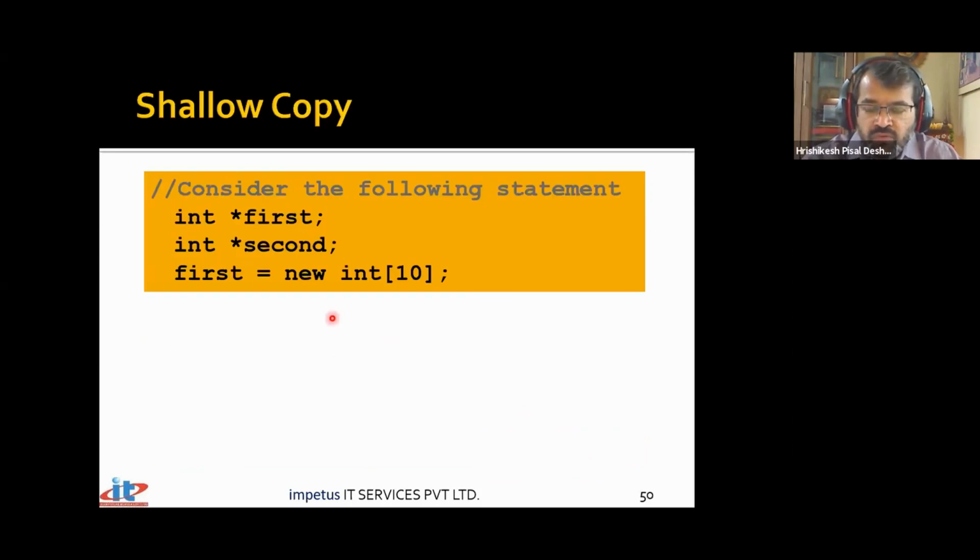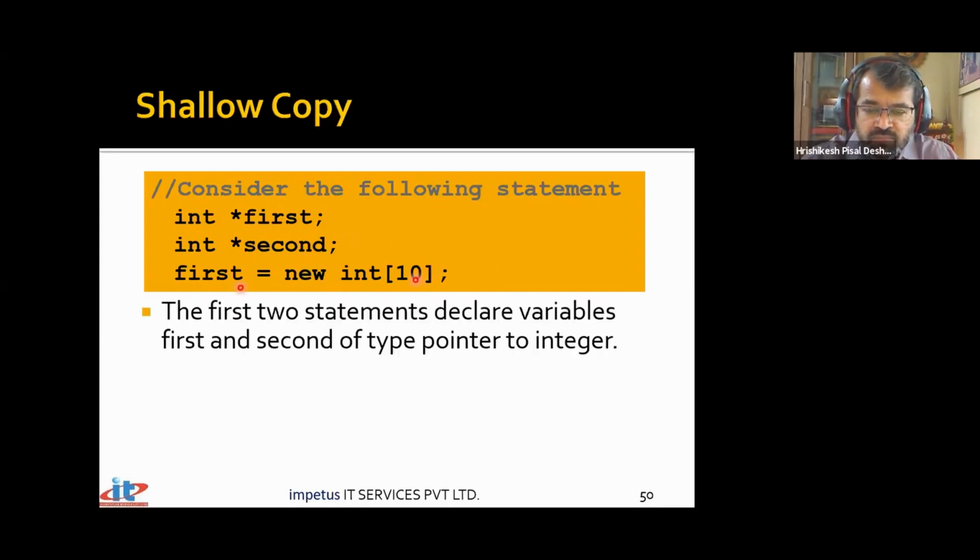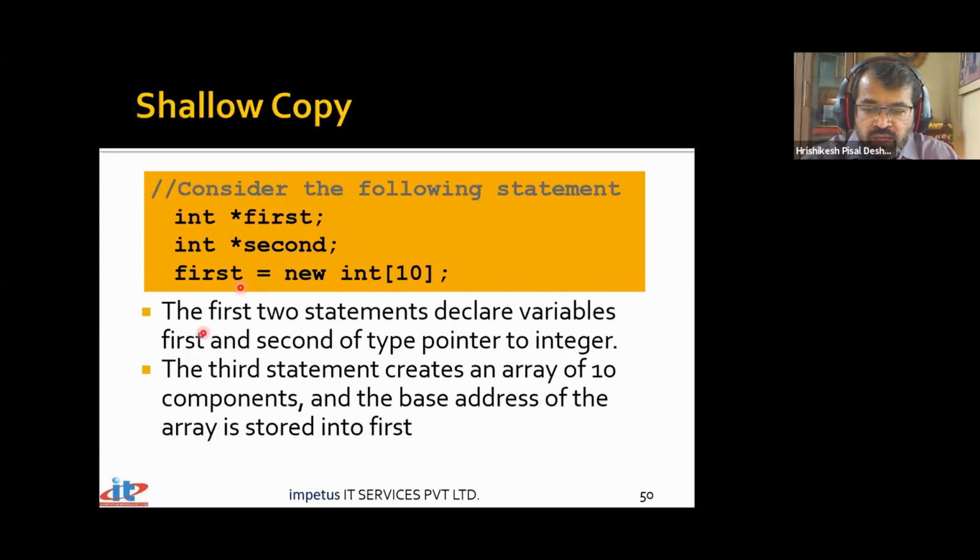Now, we will not be creating a simple variable. We rather go on to create an array. So we have defined two pointers, one is first, another is second. Both of them point to integers. Watch it very carefully. I say first equal to new int of 10. Now, when I say first equal to new int 10, this first pointer will point to an array of 10 integer variables. So this pointer variable first is now pointing to a group of 10 variables of type integer.